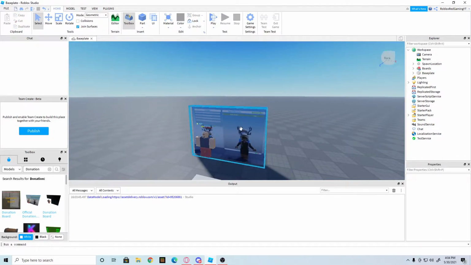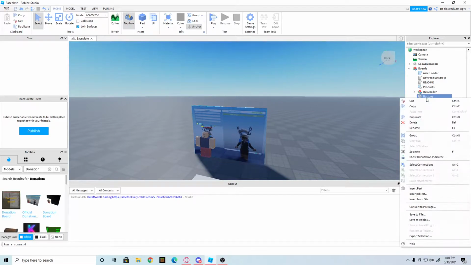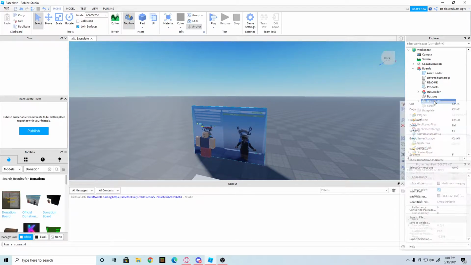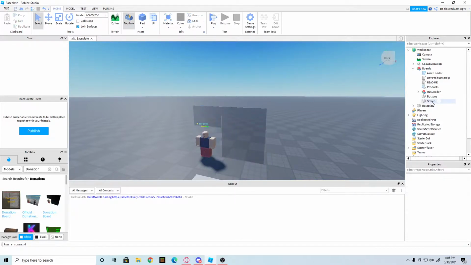And then you want to go to the boards in your Explorer. That's why I told you to have it open. And you press this arrow and it brings you to all these things. Then it's very simple. You see where it says delete me? Just click it. You can right click it. Oh, no, not delete me. Right click it and you can press delete. Or you can just click it, make it blue, and press backspace. And then it removes the background.